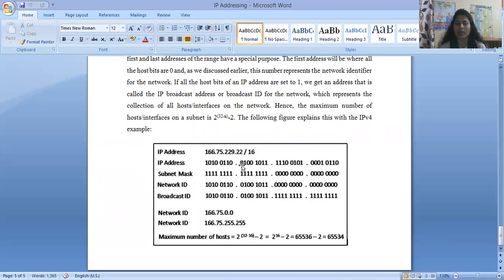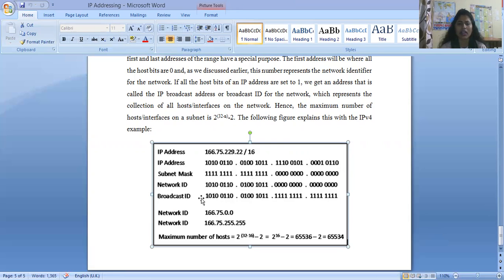Suppose here is the IP address, and this is its conversion into binary, and we are using the subnet mask 255.255.0.0, and the network ID is this one. Whenever you perform the AND operation between the IP address and the subnet mask, the network ID is this one, and the broadcast ID is derived from the network ID.